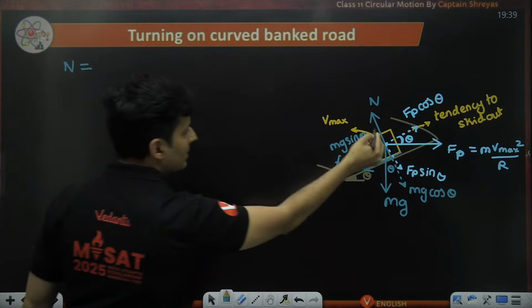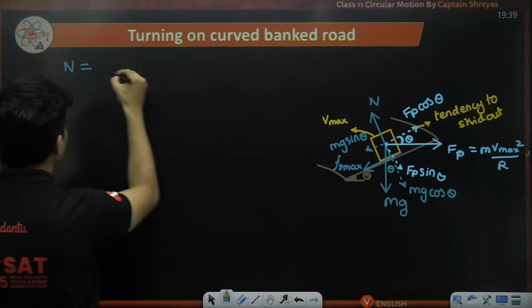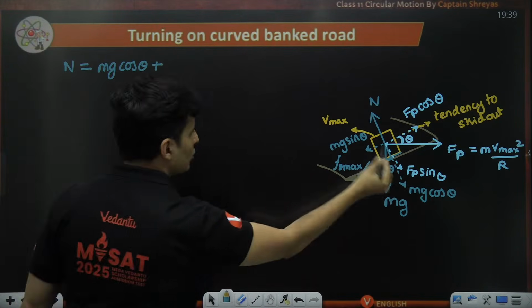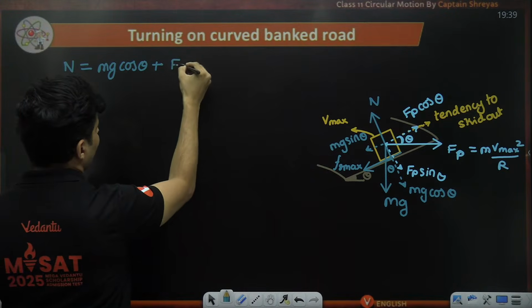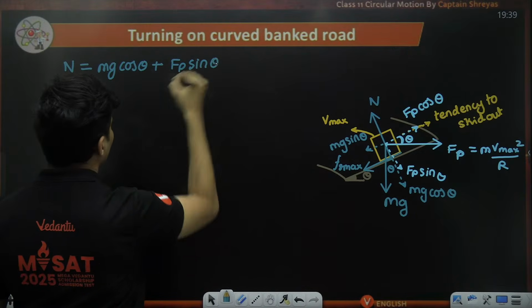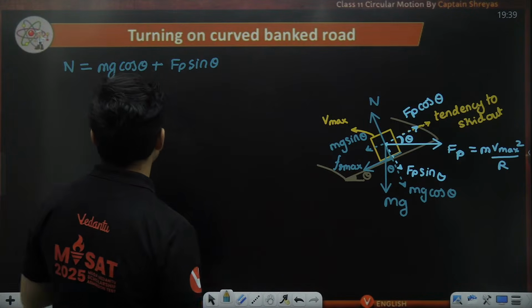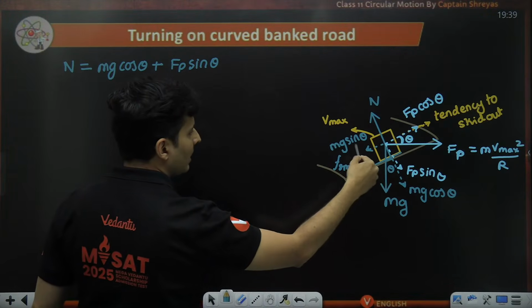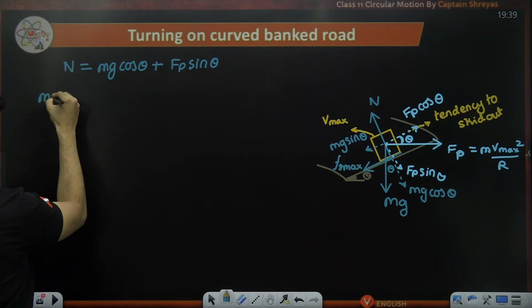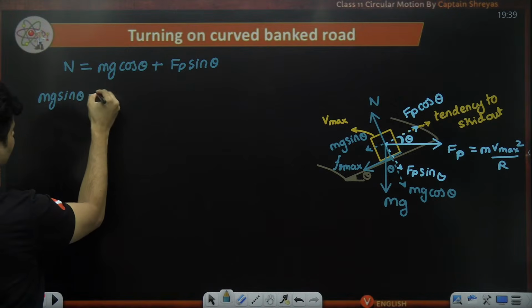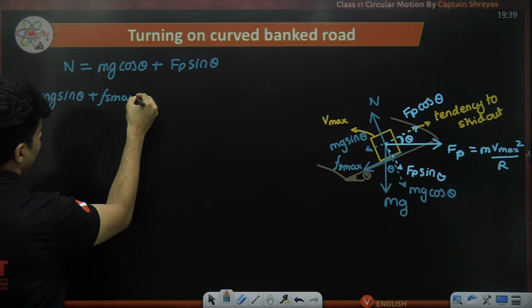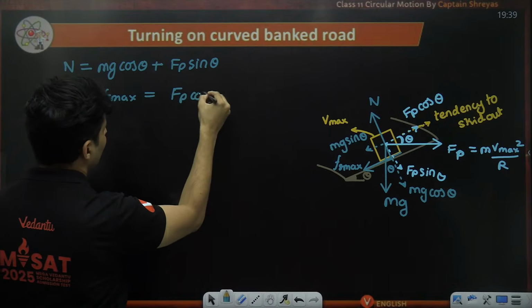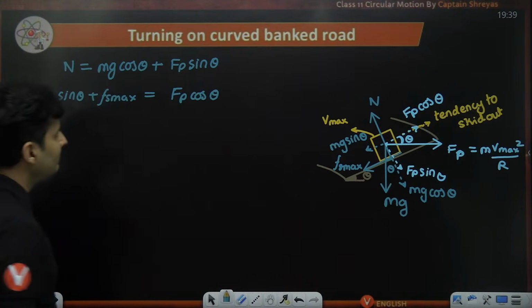Normal force will be balanced by mg cos theta plus the pseudo force part, which is Fp sine theta. That is one thing. Then in the horizontal direction, mg sine theta plus Fs max will be balanced by the pseudo force component, Fp cos theta.